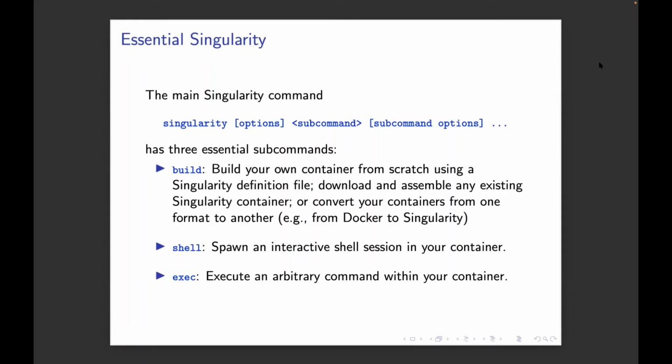And then the last one is the most important when you're running a container. It's just the exec command. This is the command you'll use to run a container, or run a command inside the containerized environment.